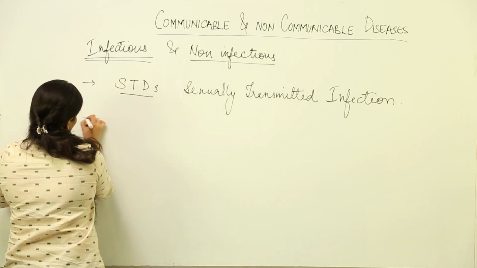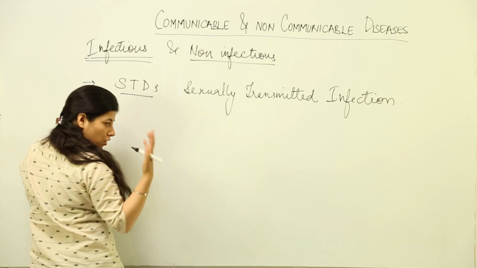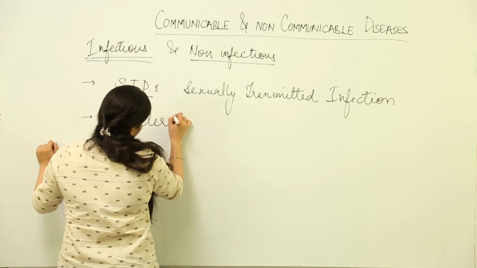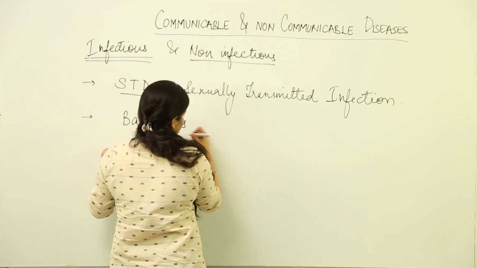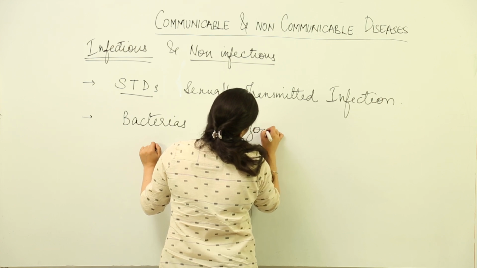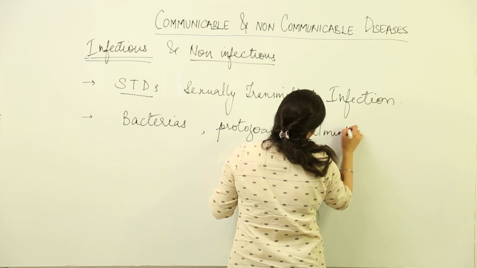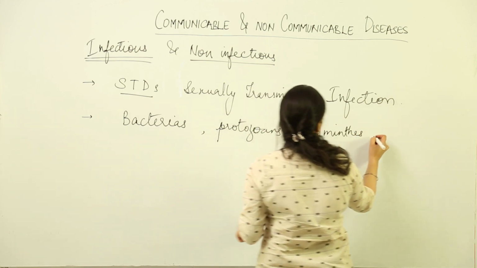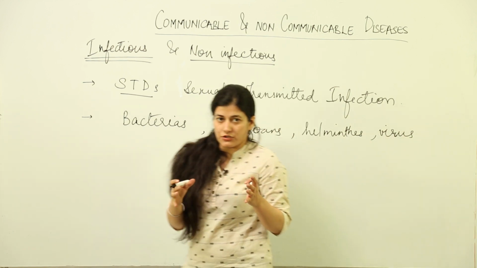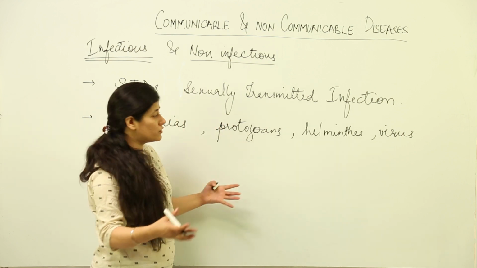The next type of disease is the type of diseases which are caused by protozoa or bacteria. Okay, causative agents could be bacteria, they could be protozoans, as we have the example of malaria, they could be helminths, they could be viruses. Helminths is the example of elephantiasis, where the feet grow large in size as if it is an elephant's feet, okay, the limbs grow so huge in size.